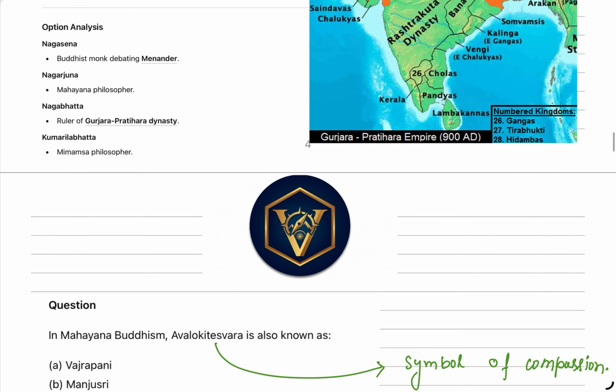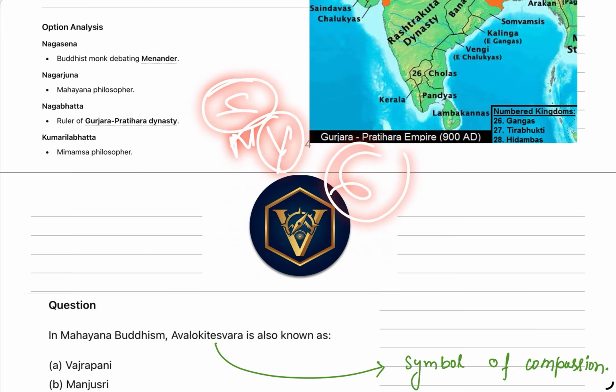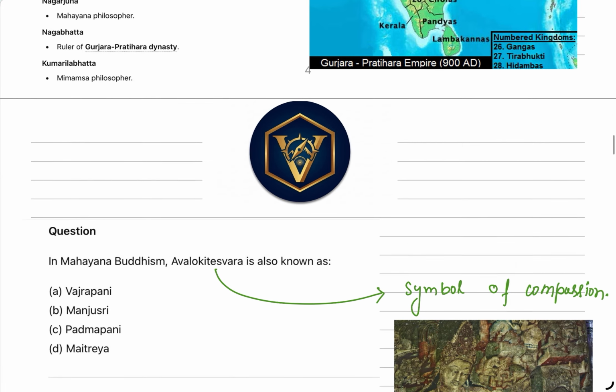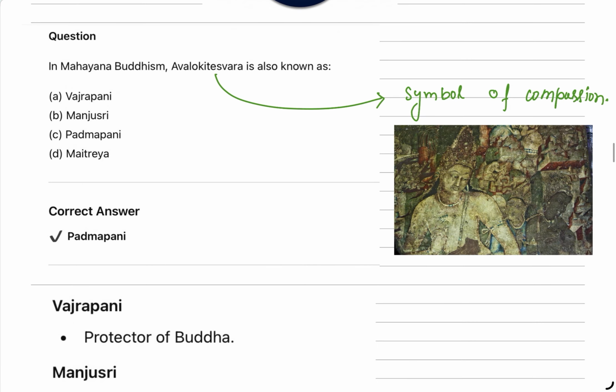Now let's move to the next question. And one is Kumarila Bhatta. He is a Mimamsa philosopher. Kumarila Bhatta, he is a Mimamsa philosopher. We have already seen the schools of philosophy, Mimamsa, Yoga, the six schools of orthodox philosophy and three heterodox philosophies in previous lectures. Now we will proceed towards the next question.